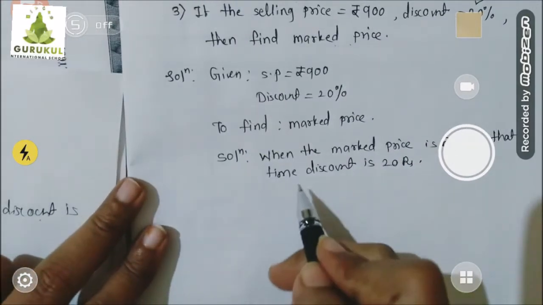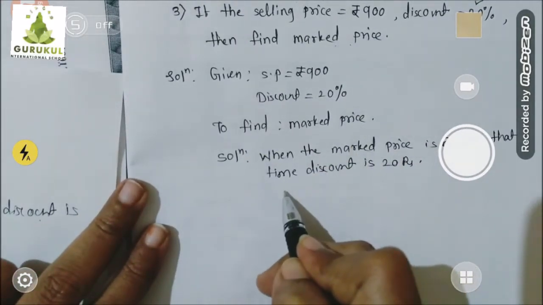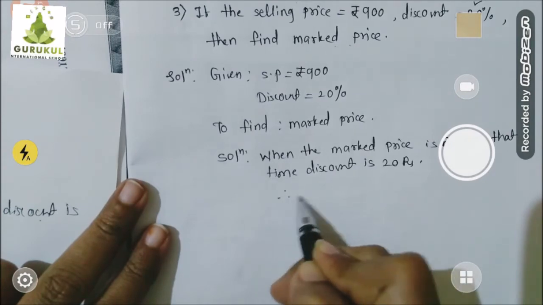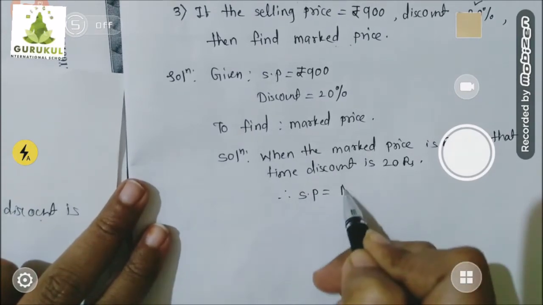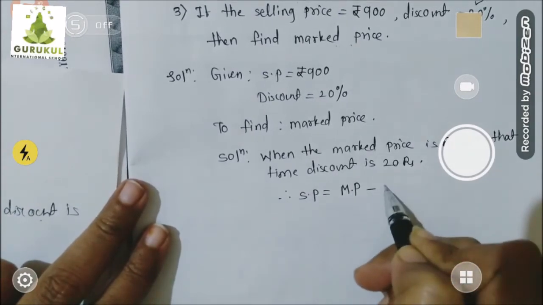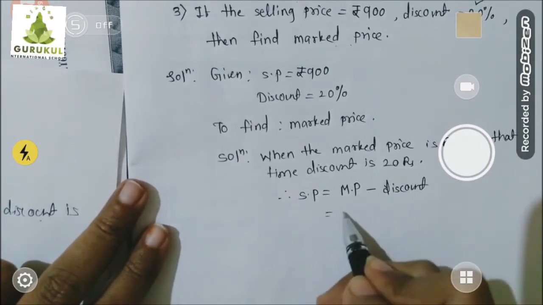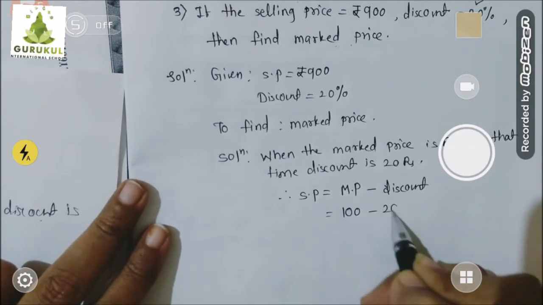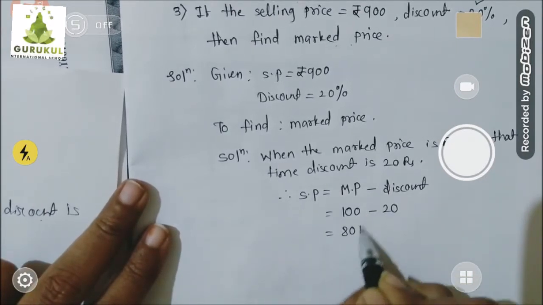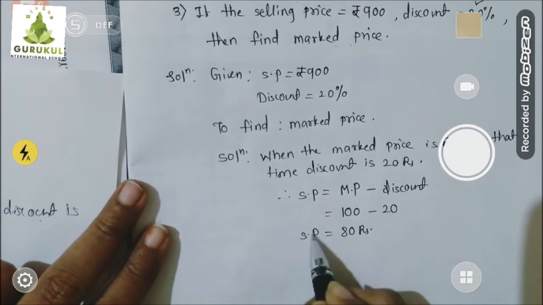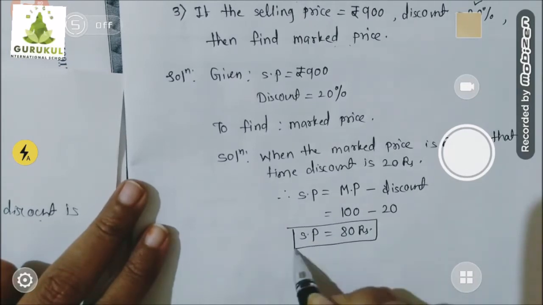Understood? And what will be the respective selling price? Selling price would be mark price minus discount. That means when mark price is 100, discount is 20, so selling price would be 80 rupees. Okay.